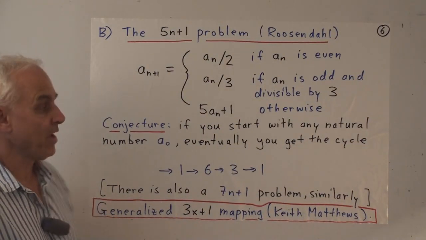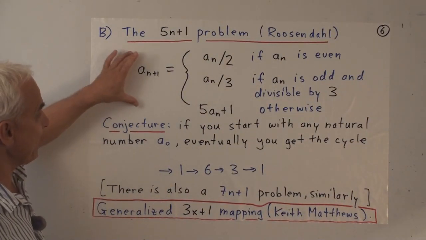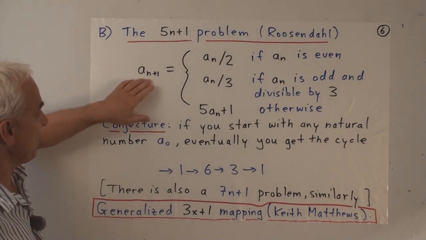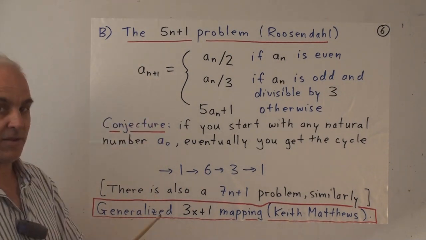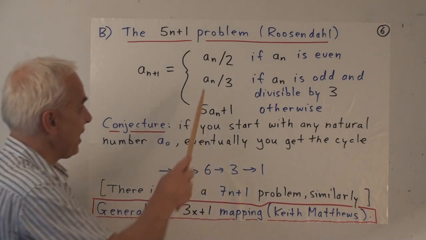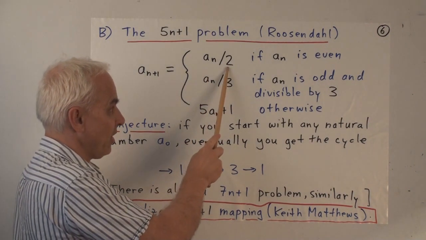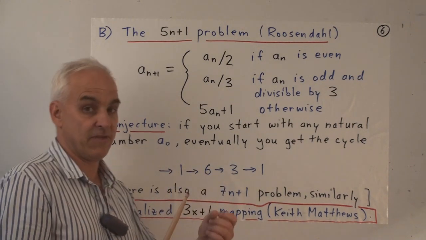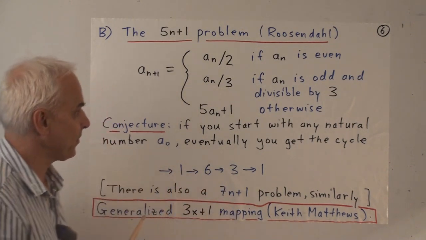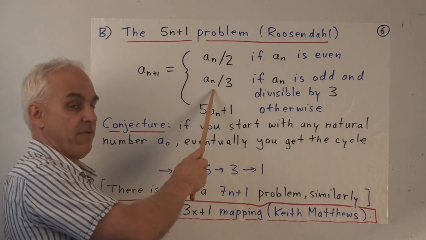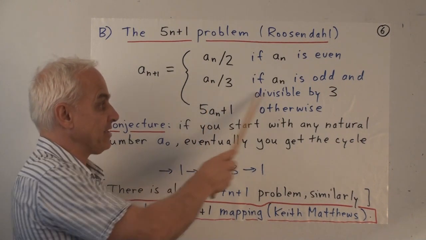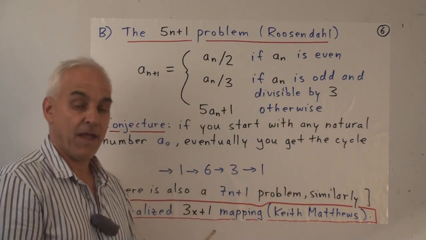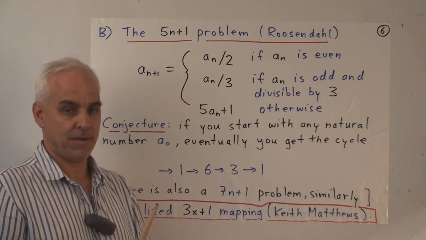In this version, the iteration is defined by this. So the n plus first element in the sequence is the nth element divided by 2 if the nth element is even. So we take whatever number we have, and if it's even, we divide by 2. If it's odd, and it's divisible by 3, then we divide by 3.